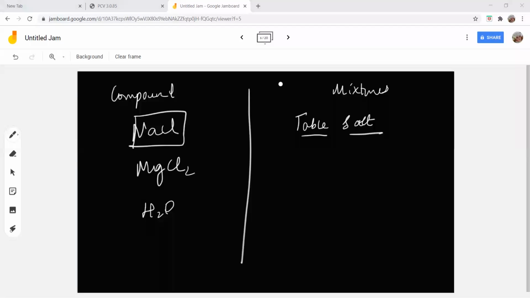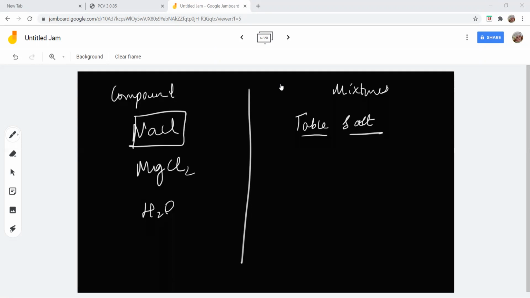So NaCl is a compound. When I say sodium chloride, it contains only sodium chloride. It doesn't contain any other substance. But when I say table salt, apart from sodium chloride it also has other contents. Ma'am, then the table salt in my home is different from the table salt in your place, and the constituents might not be the same. It might be different. It contains sodium chloride as the majority, but the content of iodine or magnesium impurities varies from one salt to another salt.